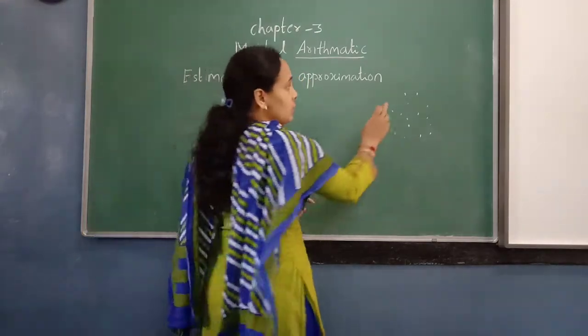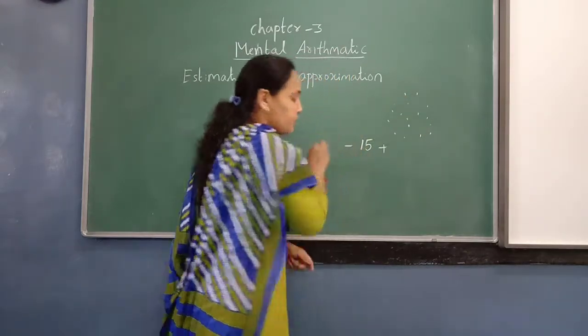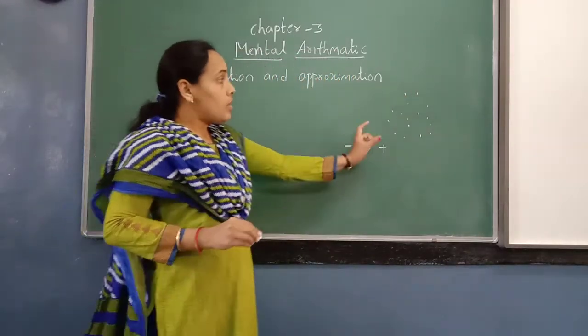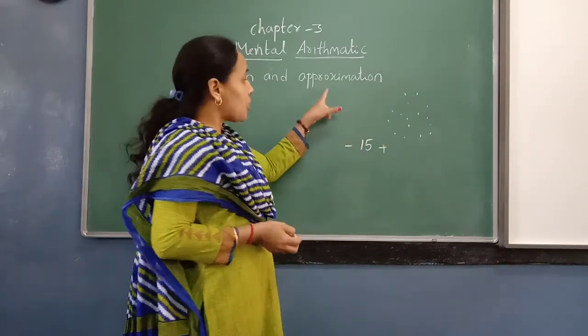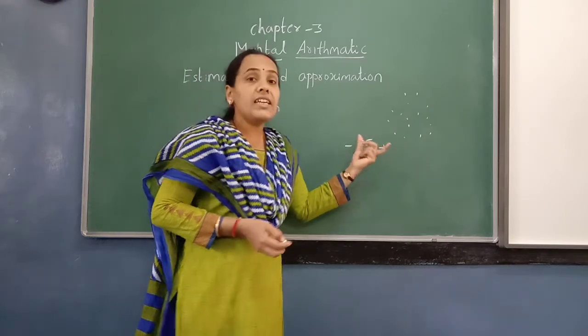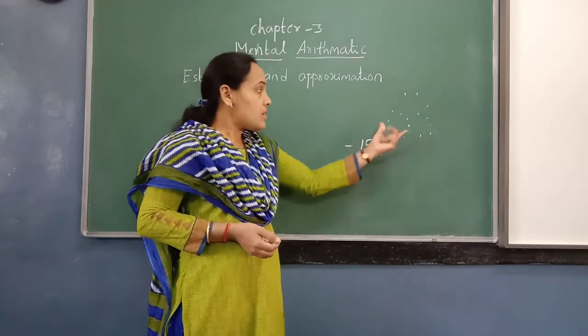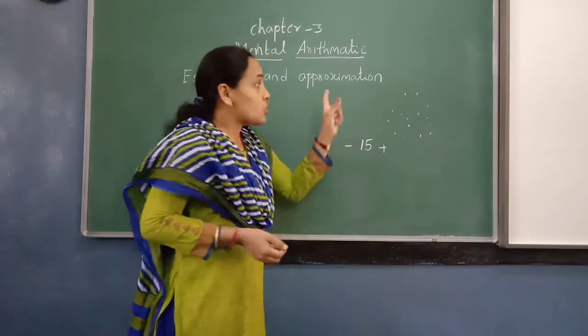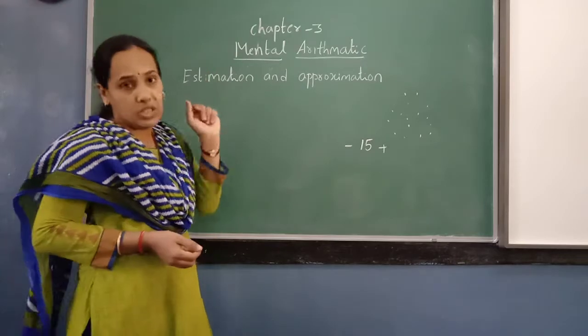Actually, when I count, there will be more than 15 or less than 15. So we just estimate. Approximation is nothing but telling some number in general. The number may be more than or less than the actual. The process of approximation is termed as estimation.